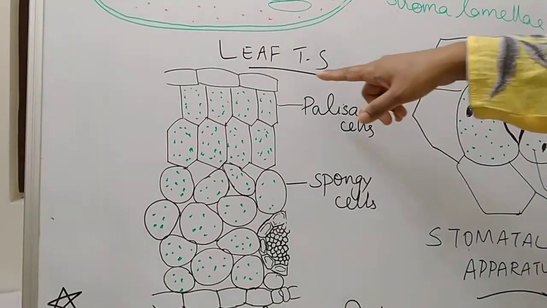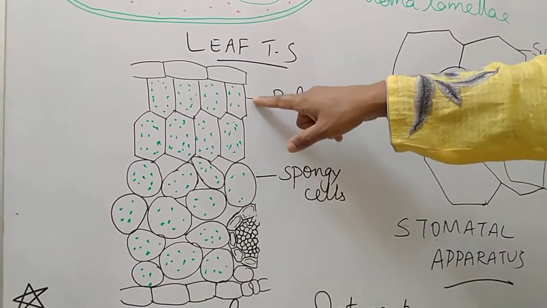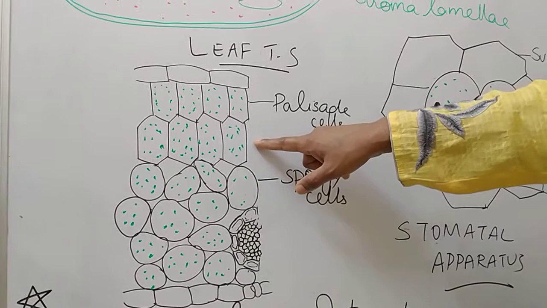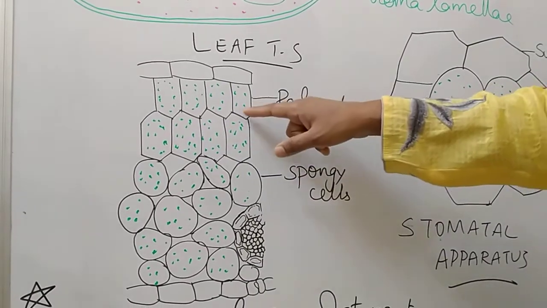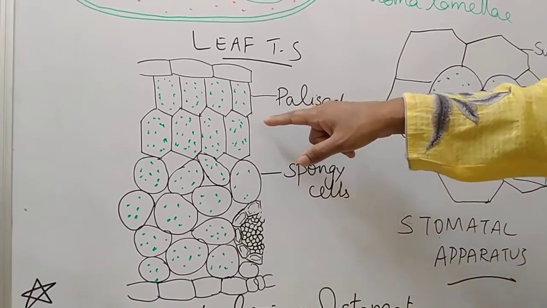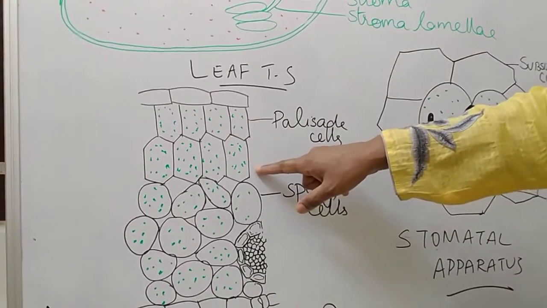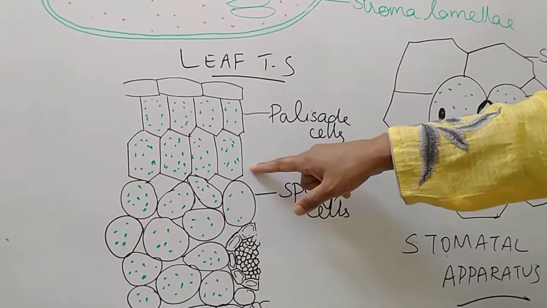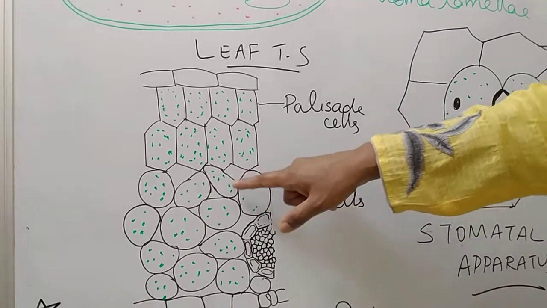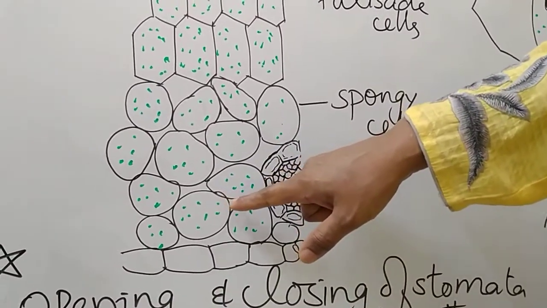In the dicot leaf, below the upper epidermis you can find cells arranged without much intercellular space. What is intercellular space? It is a space between the cells. Here you can find two rows of parenchymatous cells arranged without intercellular space, and below that, cells arranged with much intercellular space.